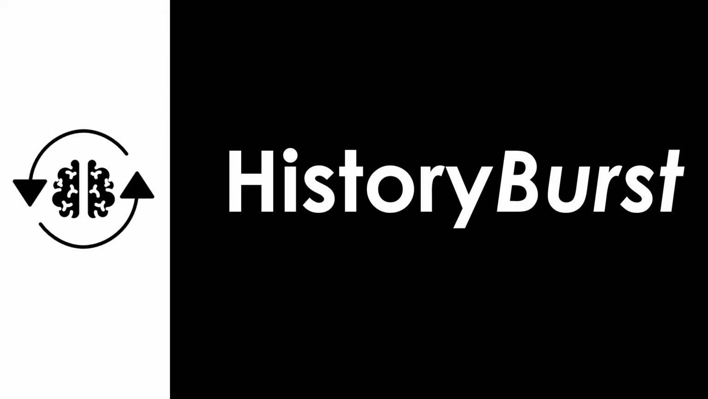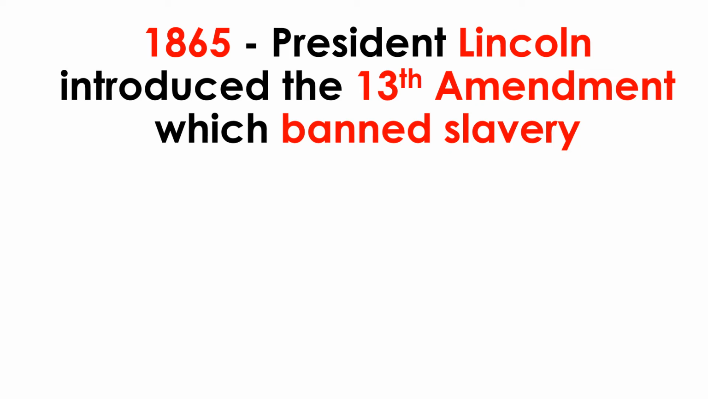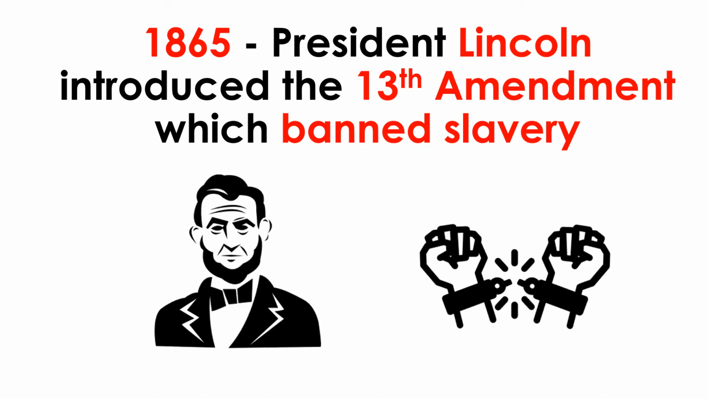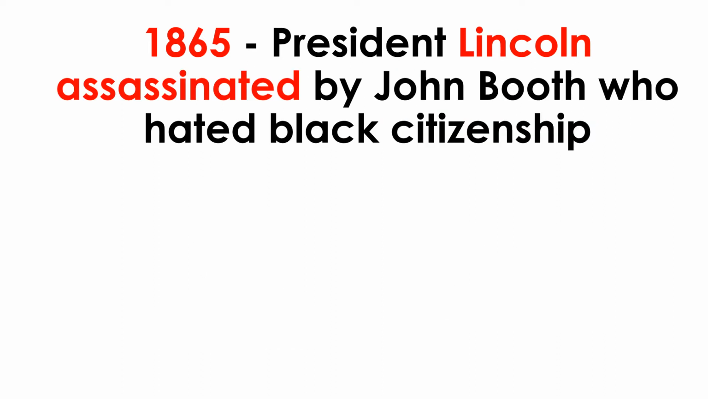This HistoryBurst video focuses on the Reconstruction process after the Civil War and its effect on African Americans. In 1865, President Lincoln introduced the 13th Amendment to the Constitution of the United States, which banned slavery. Also in 1865, President Lincoln was assassinated by John Booth, who hated the idea of black citizenship.